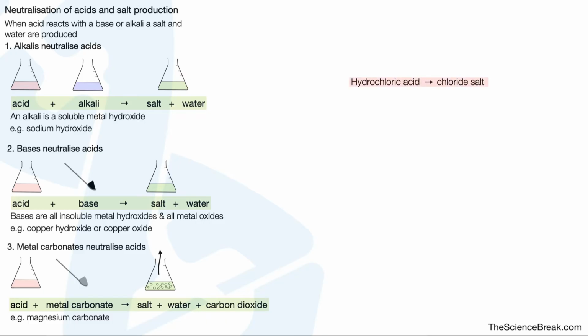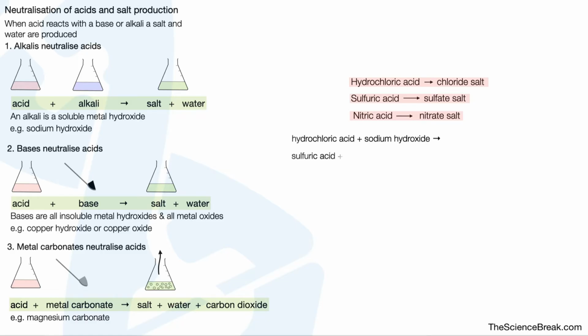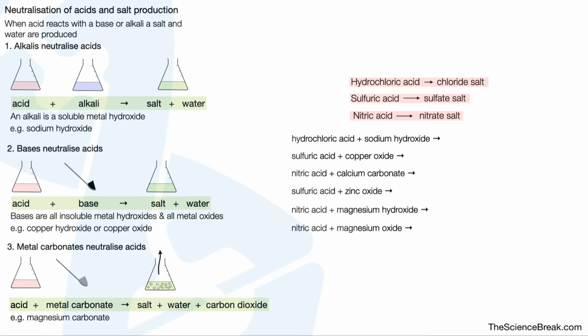Again, remember the salts that are produced. Hydrochloric acid produces chloride salts, sulfuric acid produces sulfate salts, and nitric acid produces nitrate salts. Here are a few that you can try for yourself to find out or predict what the products are for each of these. So we'll give it a little pause here, give it a go. And here are the answers.